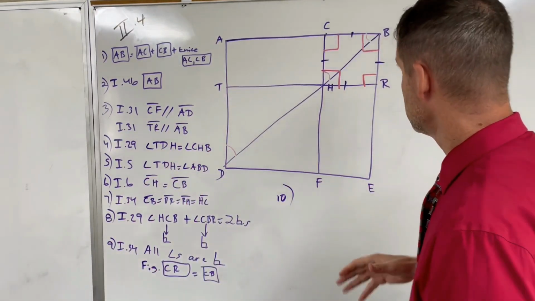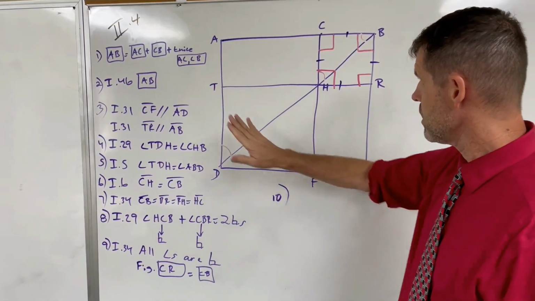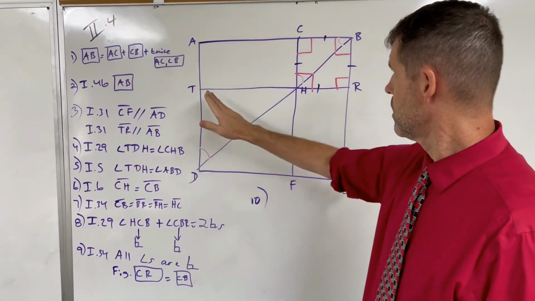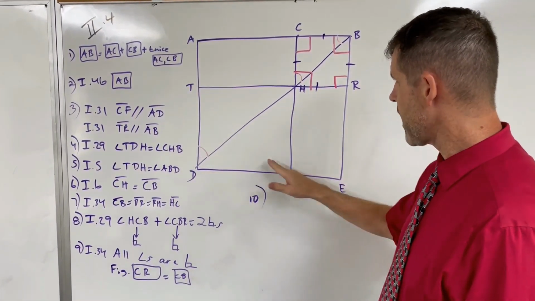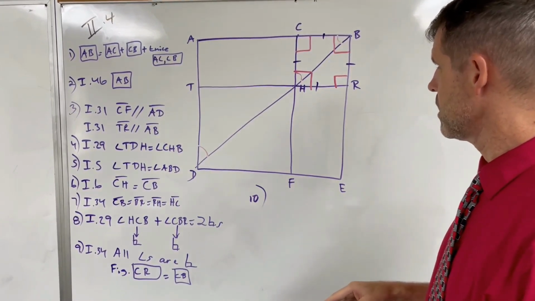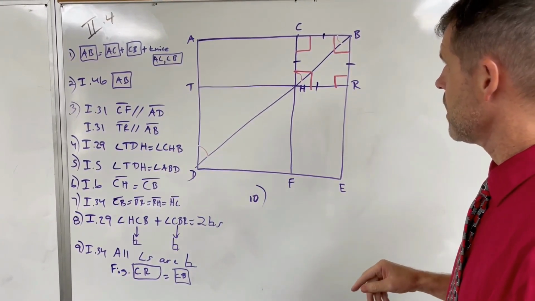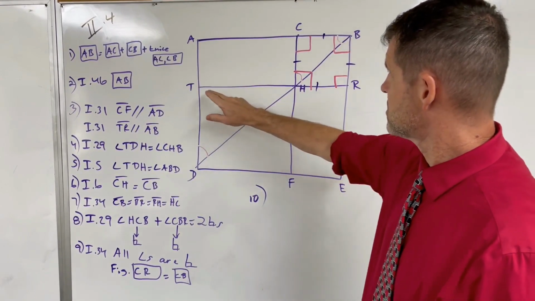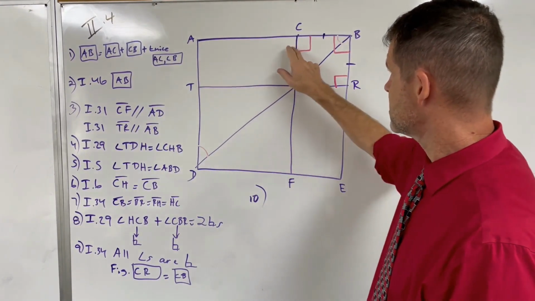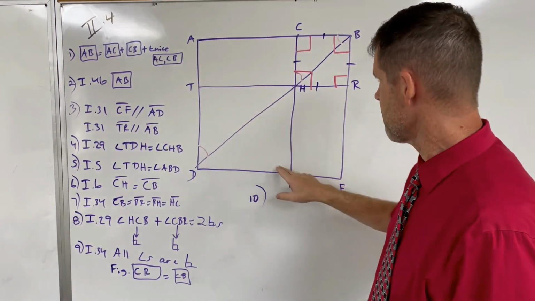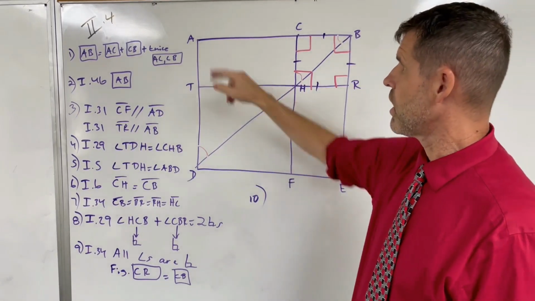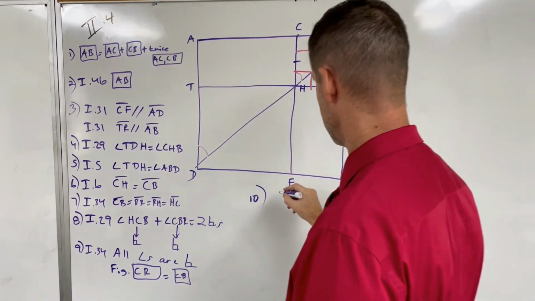Step 10, he says, similarly, the figure TF can be shown to be a square. And since TH is equal to AC, then the figure TF is effectively the square on AC.